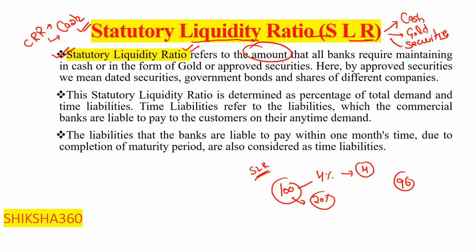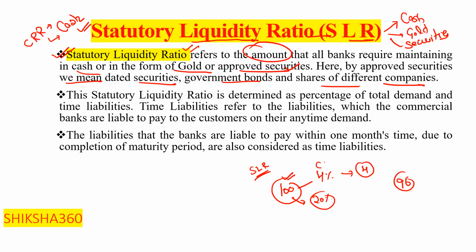Statutory liquidity ratio refers to the amount that all banks are required to maintain in cash or in the form of gold or approved securities. By approved securities we mean dated securities, that is, government bonds and shares of different companies. So here we will discuss this.